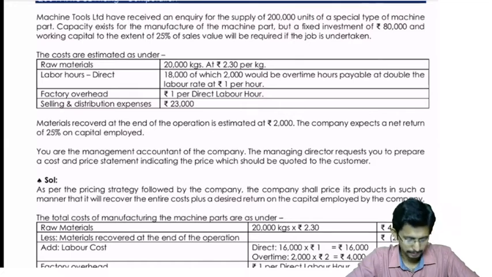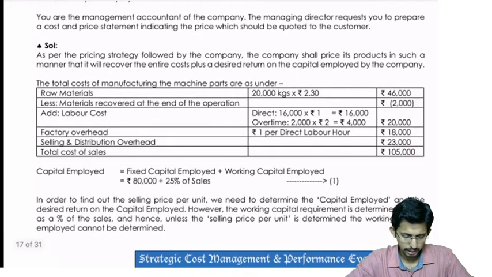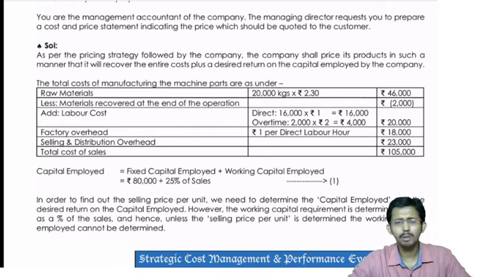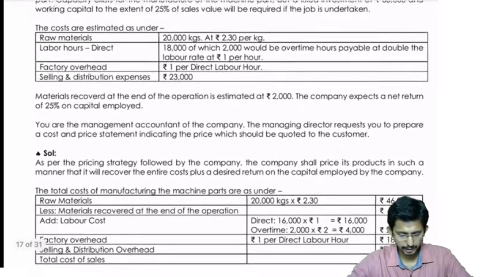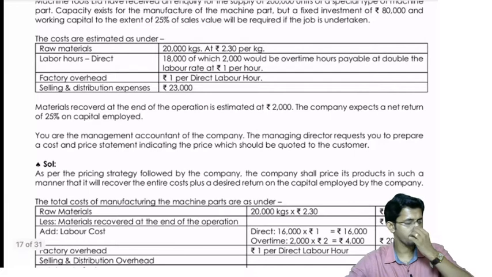Then factory overheads are rupee 1 per direct labor hour, and selling and distribution expense will be rupees 23,000. Materials recovered at the end of the operation is estimated at rupees 2,000. The company expects a net return of 25% on the capital employed. You are the management accountant of the company. The managing director requests you to prepare a cost and price statement indicating the price which should be quoted to the customer. Very simple problem. You need to follow the return on capital employed approach for computing the required quote for the product.